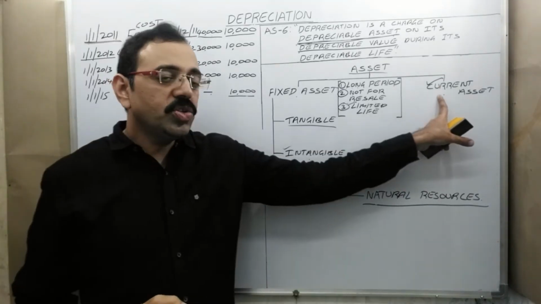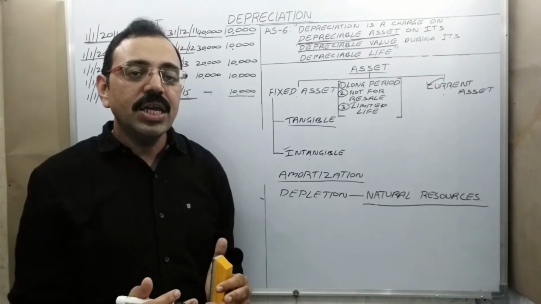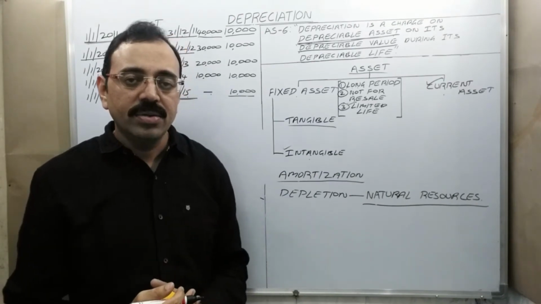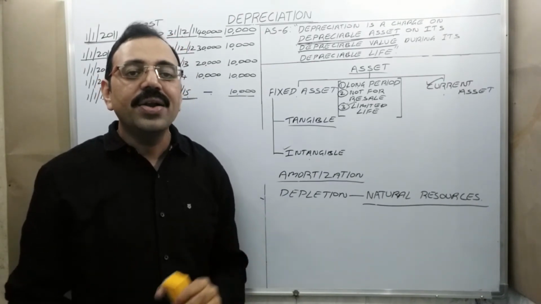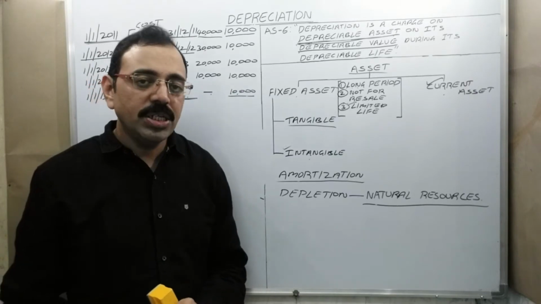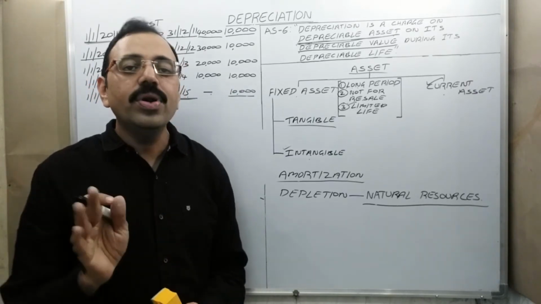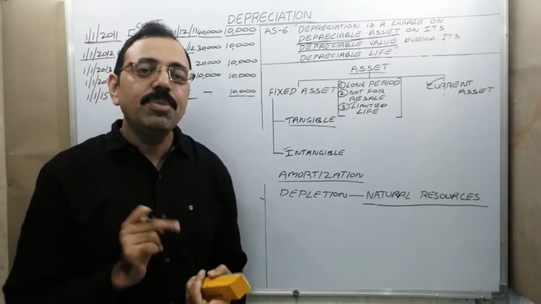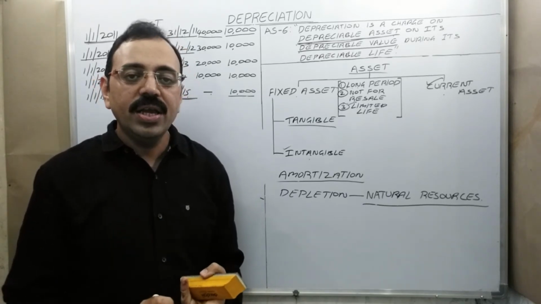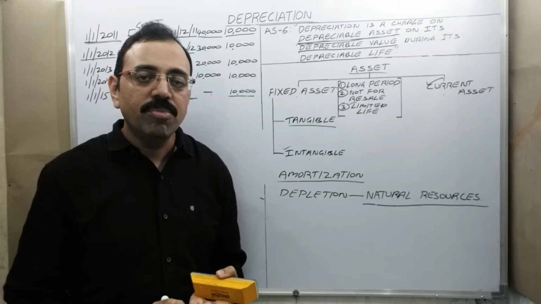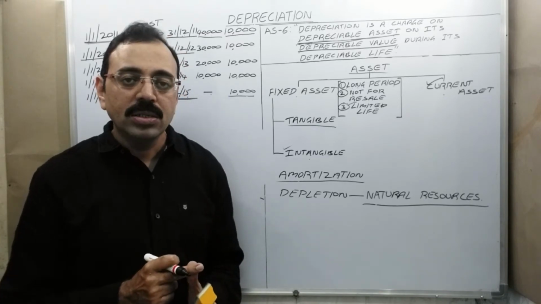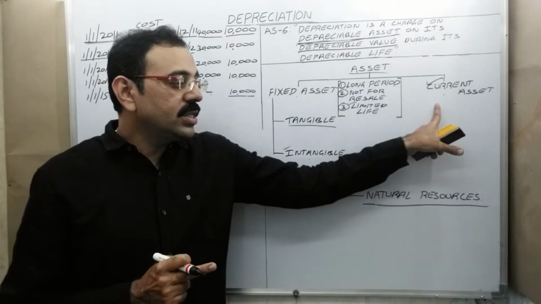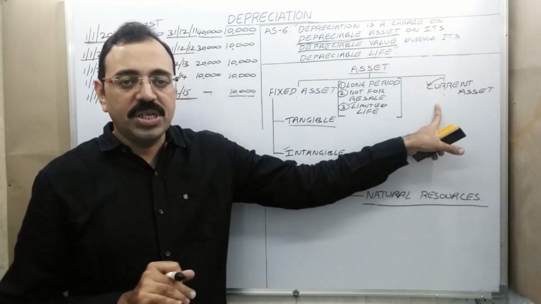And current asset means what? If any asset gives you a short-term benefit, it is known as current asset. Short-term means here less than one accounting year. For example, cash in hand, cash at bank, inventory, debtors, bills receivable. On current assets, we should not provide depreciation.